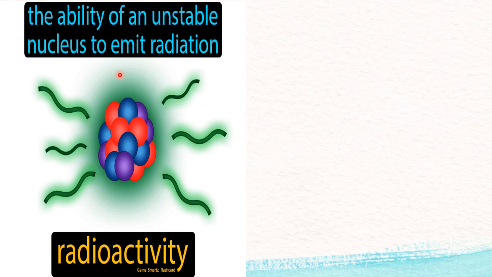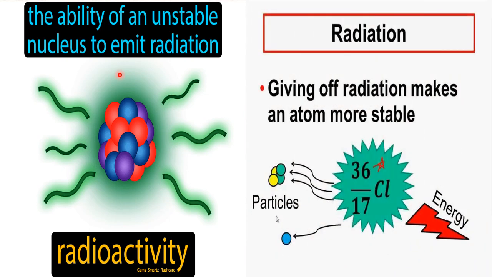Only few elements show this activity, especially if you see the modern periodic table, the bottom members, uranium, radium, plutonium, polonium, they show radioactivity because their nuclei are unstable. In one more way, giving off radiation makes an atom more stable. Sometimes some atoms give some kind of radiation, after giving they become more stable. Why? Because their nuclei are unstable, as I told.